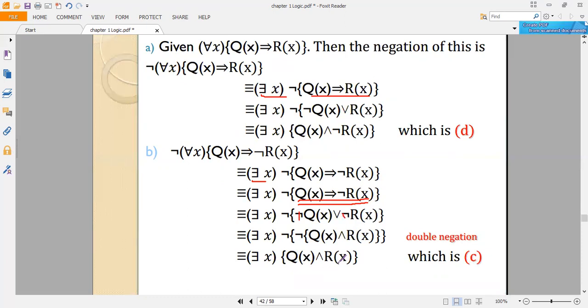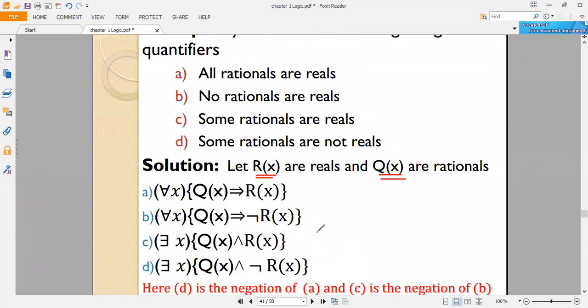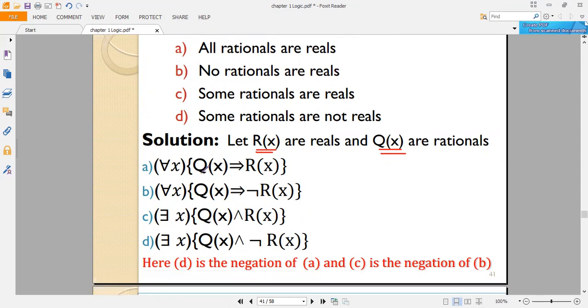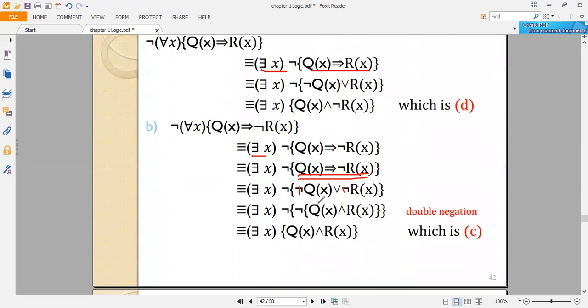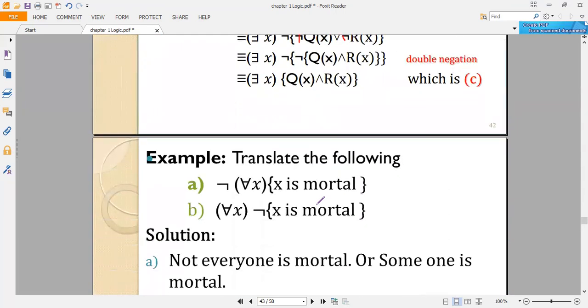What is the opposite of some rationals are reals? No rationals are reals. And the negation of no rationals are reals is, in turn, all rationals are reals. What is the negation of that? Some rationals are not reals. Some rationals are not reals is the negation of all rationals are reals. So this is how to prove these negations.